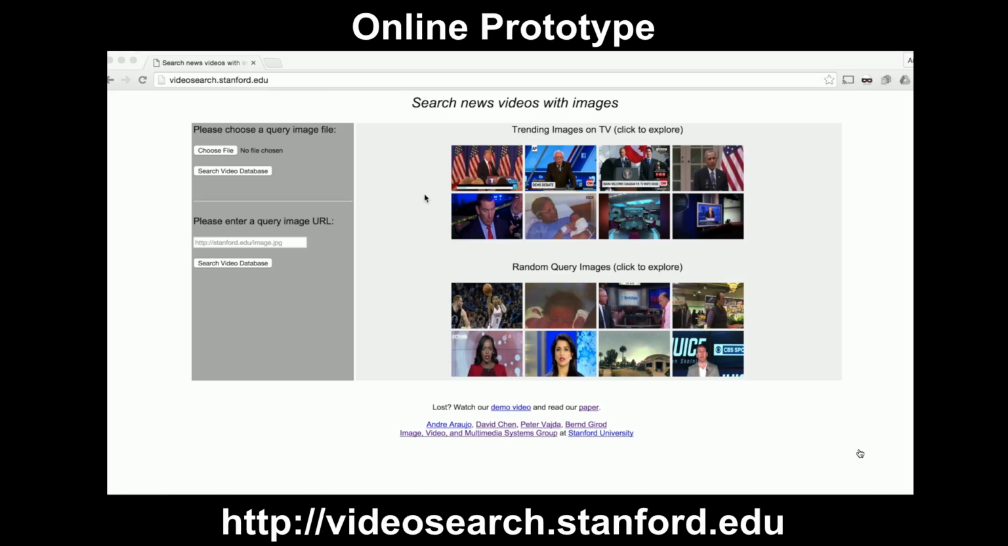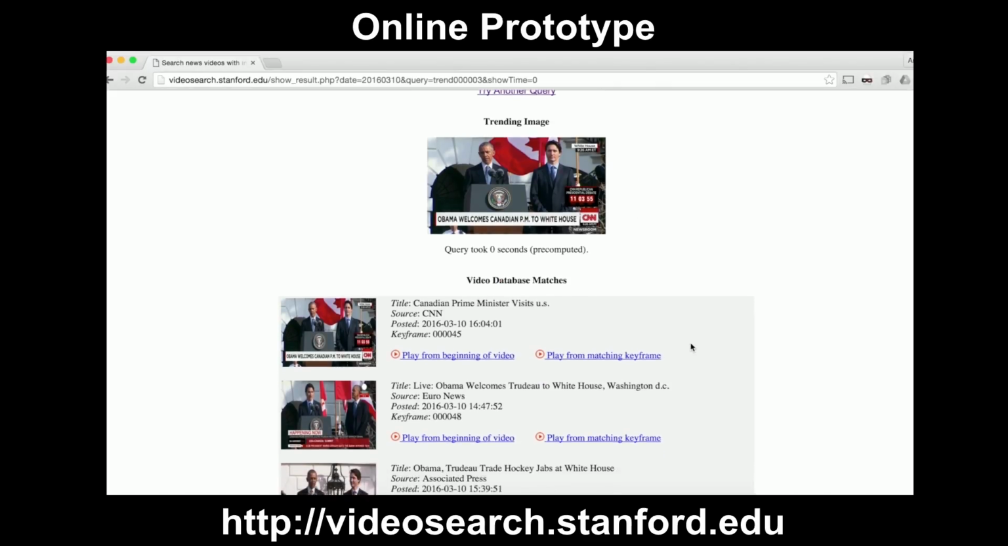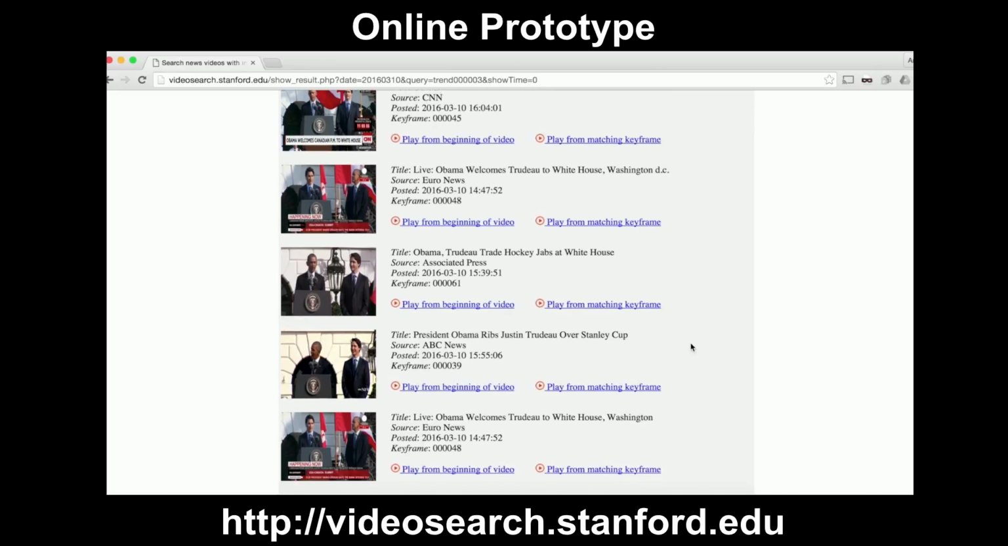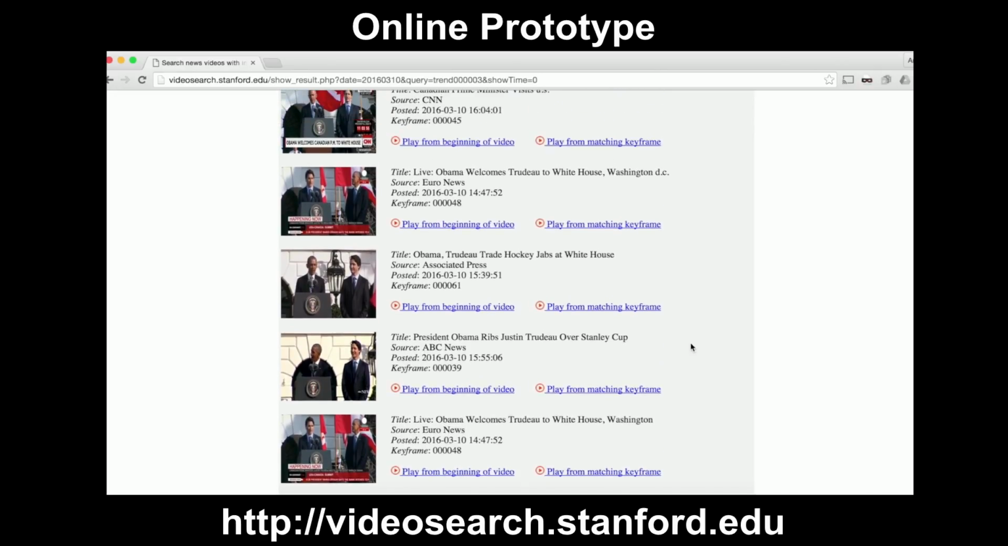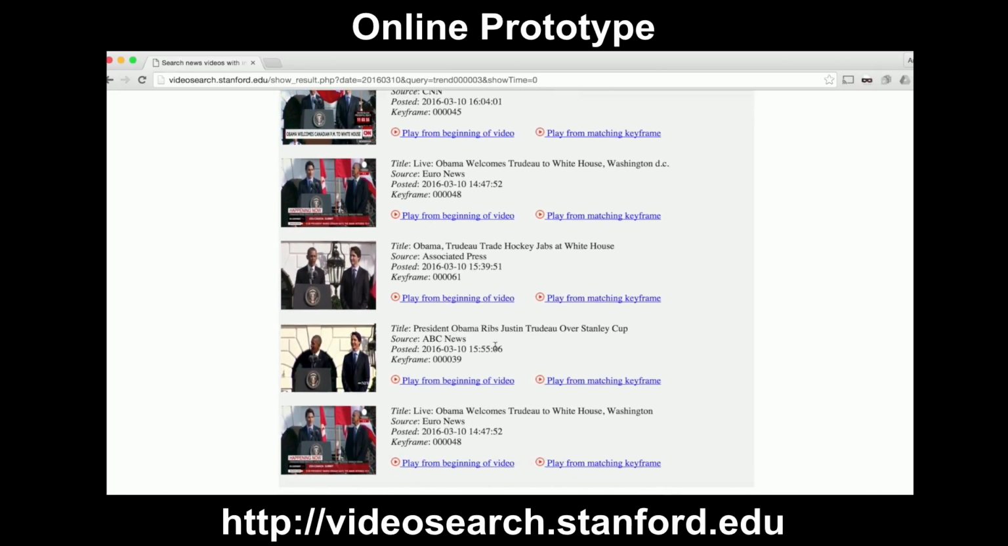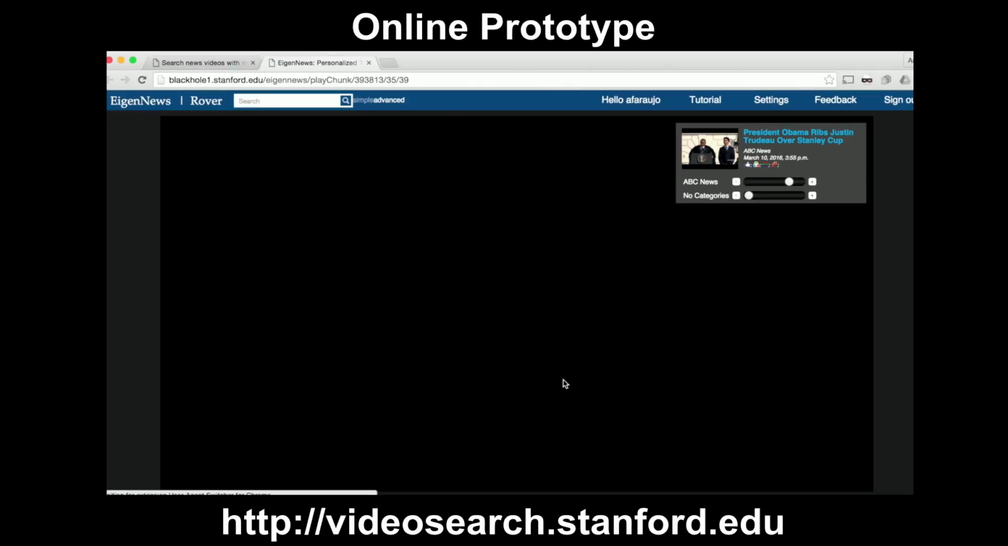To illustrate this application, we put together a prototype which works in real time and can be accessed online. For example, by clicking on the image shown on the website, the system presents all matches with videos in our database. Note that the system recognizes that these images are similar even with significant changes in viewpoint or lighting. The user can then play the video from the point where the image was found.